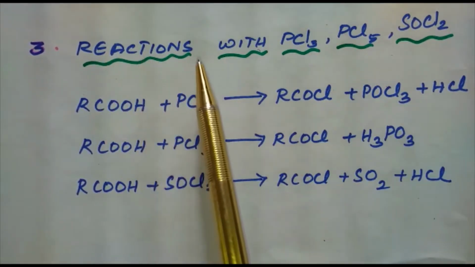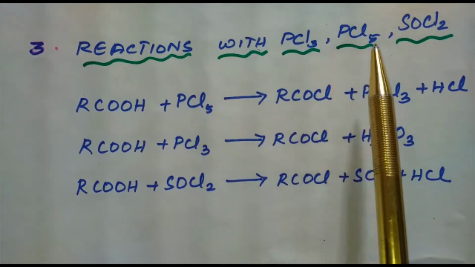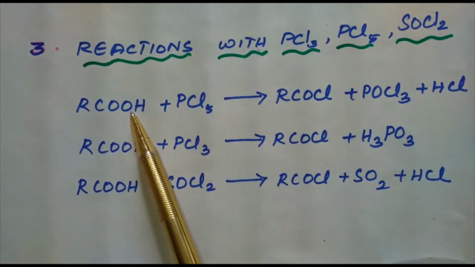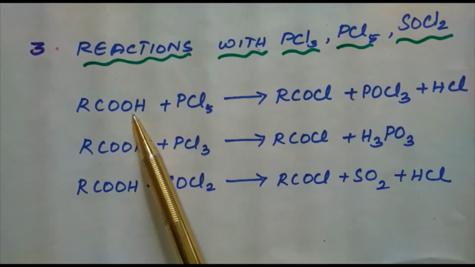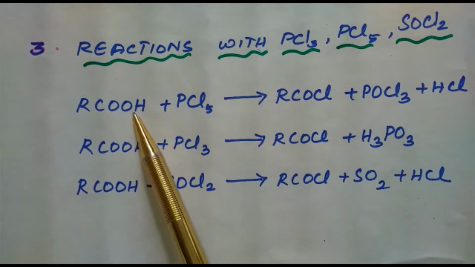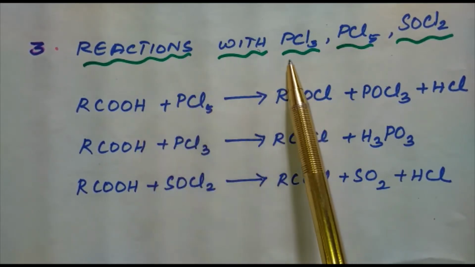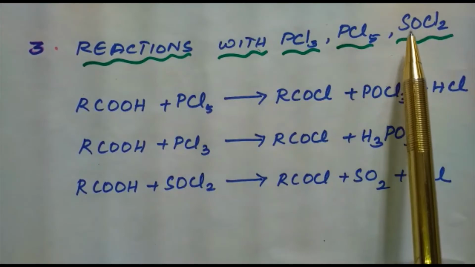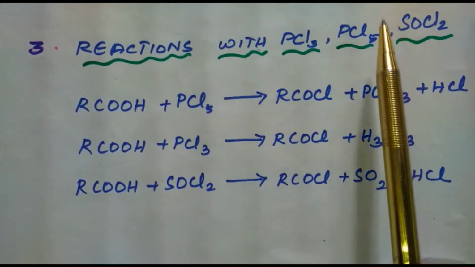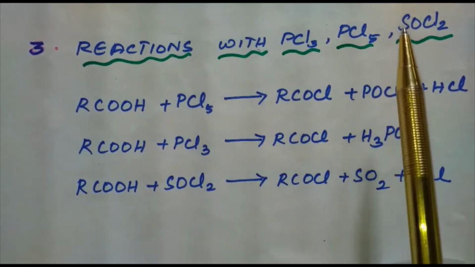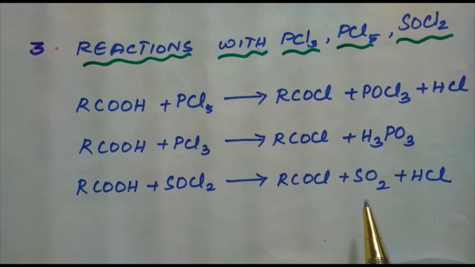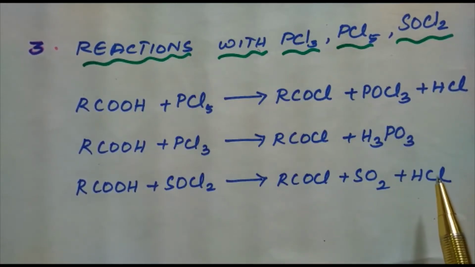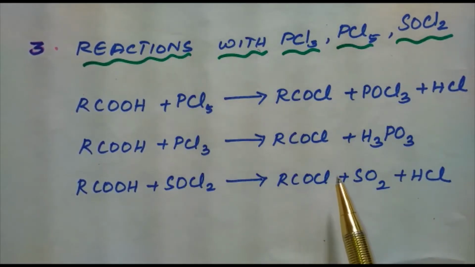Next reaction is reactions with PCl3, PCl5 and SOCl2. This is the hydroxyl group of carboxylic acids. They behave like alcohols, and the hydroxyl group is easily replaced by a chlorine atom on treating with PCl3, PCl5 or SOCl2. SOCl2 is nothing but thionyl chloride. Thionyl chloride is preferred because the other two products are gaseous and escape the reaction mixture, making the purification of the products easier. That is SO2 and HCl, they are the escaping gases.